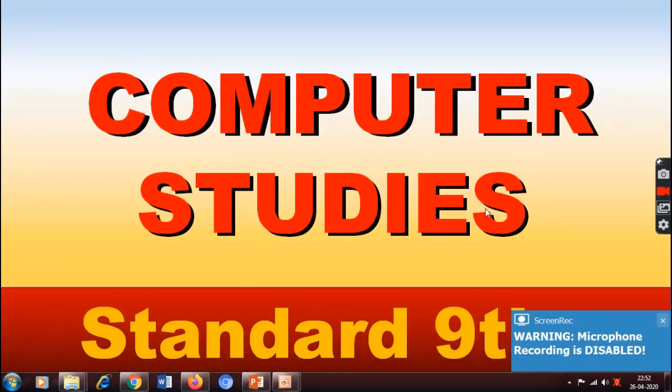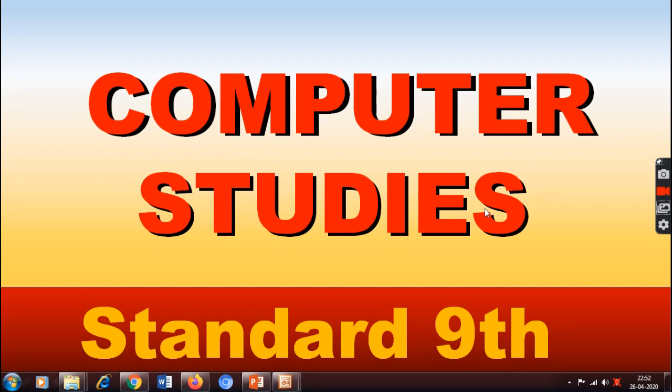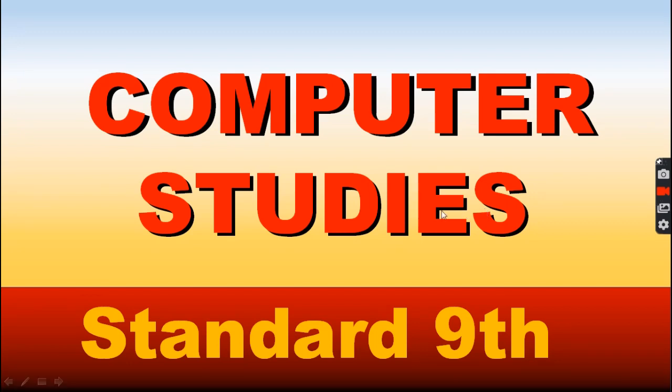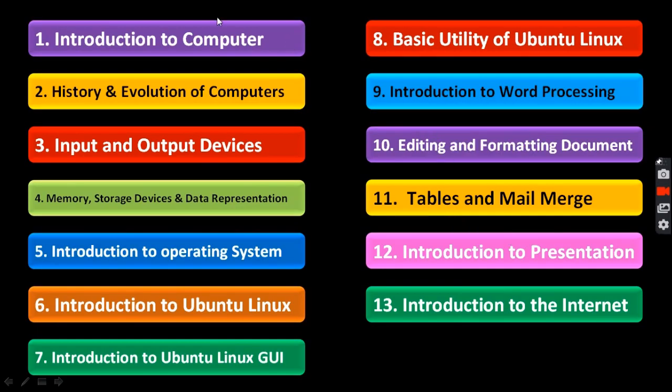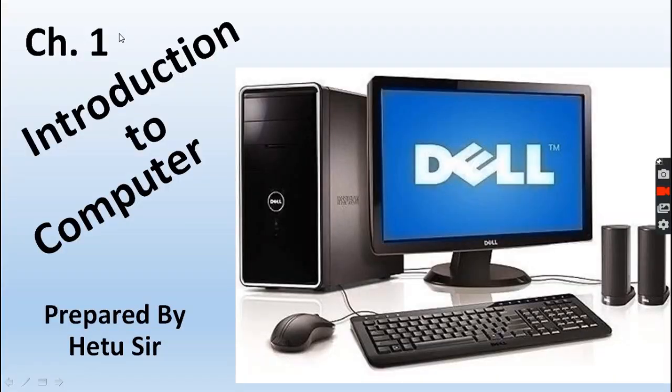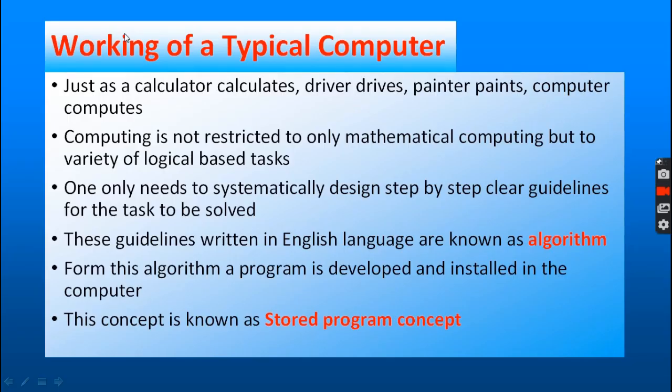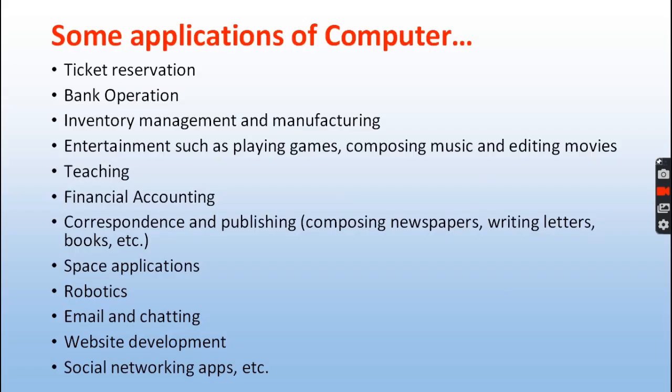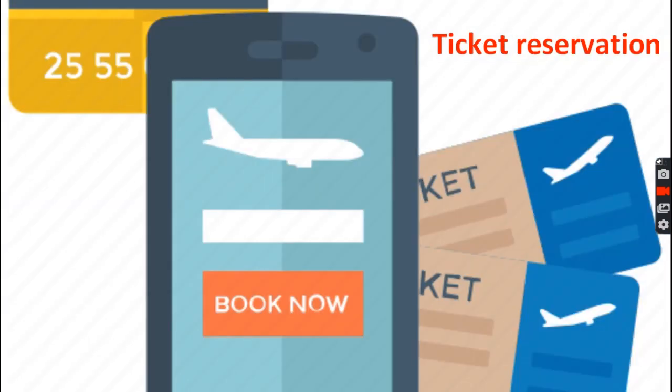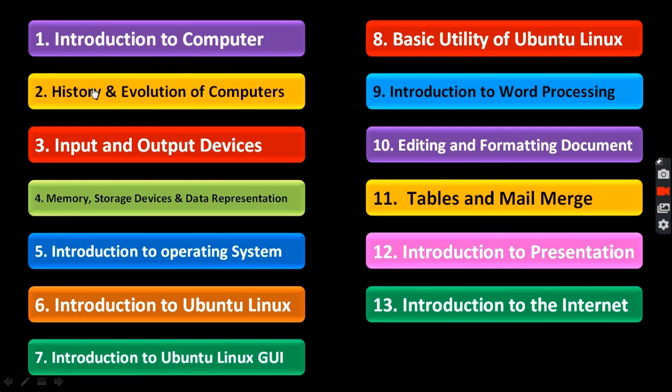Another example is, if we are designing a software or app on computer study standard 9th, then the first page should be the index, displaying the names of all the chapters, and when we click on the first chapter, for example, then the first chapter should open, and then the explanation of that chapter should go on, and when the escape key is pressed, again we should be in the index.